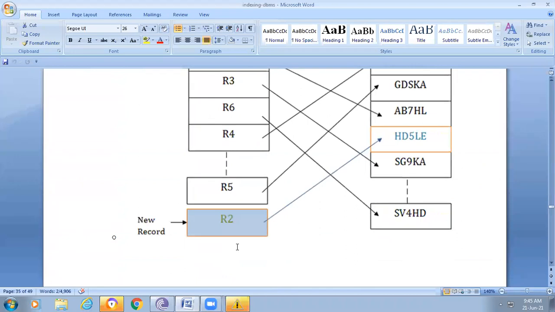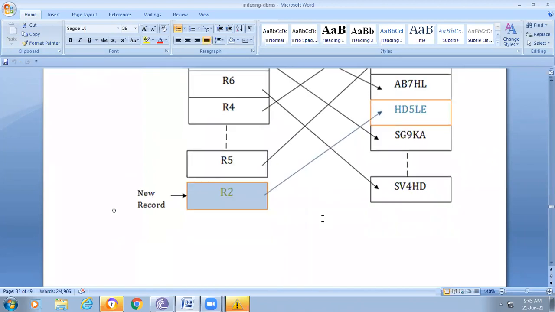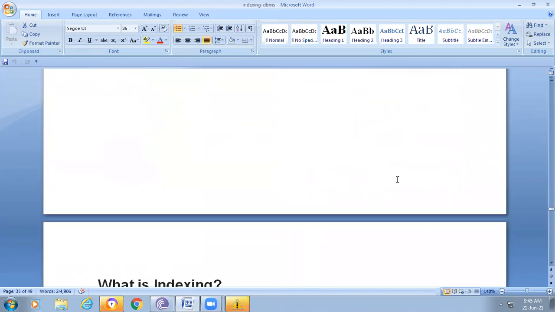For example, if we want to insert R2 now, based upon the hash function we easily know the location where we are placing that record. Based upon that location, we can easily insert the record.